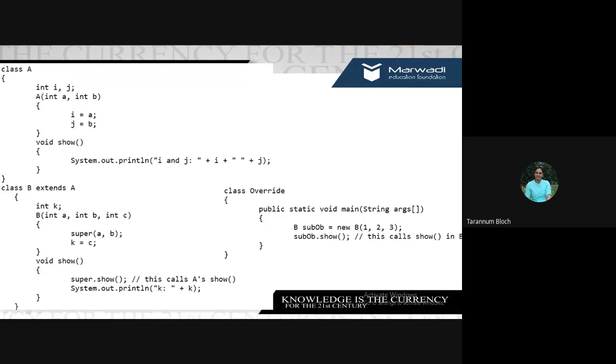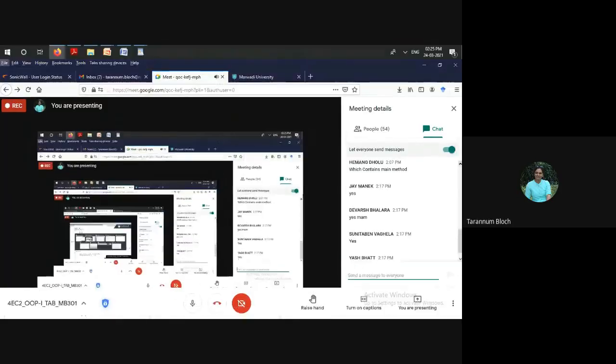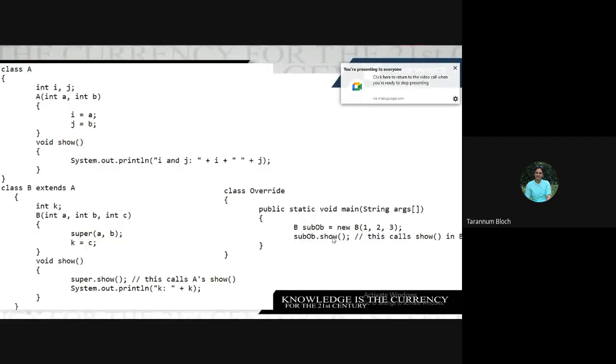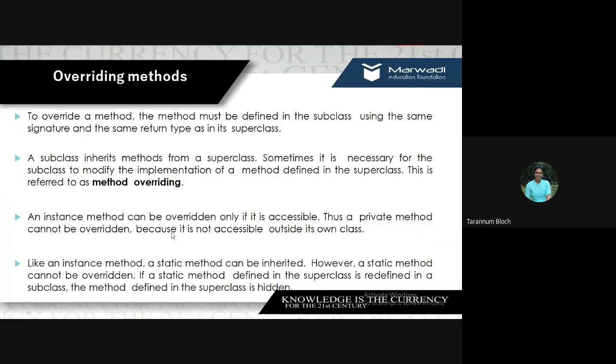No idea what will be the output? I, J: 1 2, and K: 3. Exactly. So it will first call the show method of the subclass. But it is in turn calling the INJ. So we'll say INJ colon 1 space 2. Then in a new line, we'll have K colon, because it is println. So in a new line, it will give K colon space 3. Fine. So it will display all these 3 data variables.